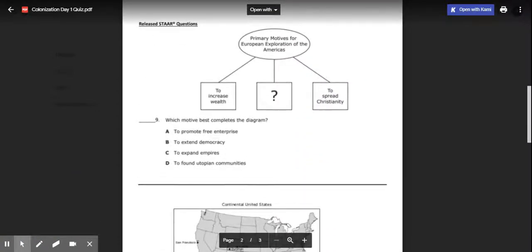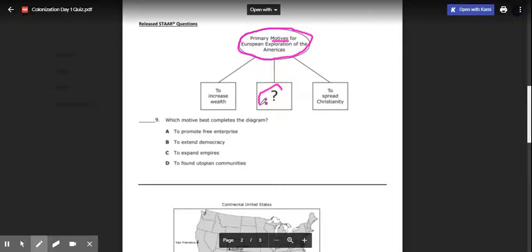The next one is a STAAR release question, meaning it's a STAAR formatted question. Here we have a circle, and in this circle it says, primary motives for European exploration of the Americas. If you don't know what motives means, it means reasons. What are some of the reasons that these new explorers came to the Americas? We already know they came to increase their wealth and to spread Christianity.